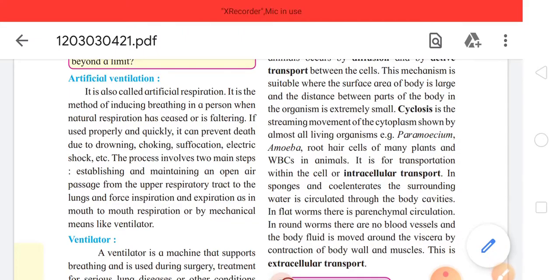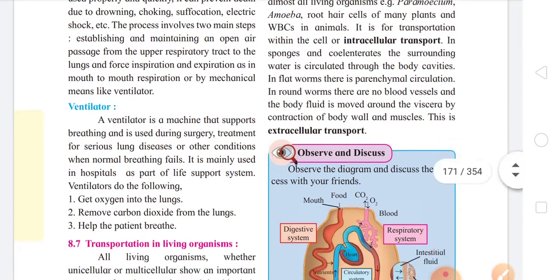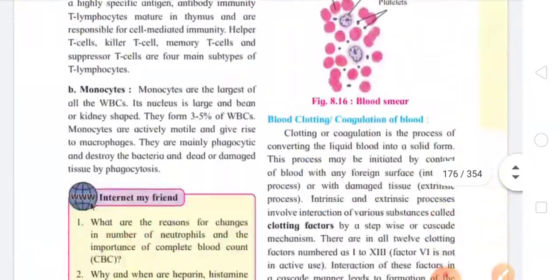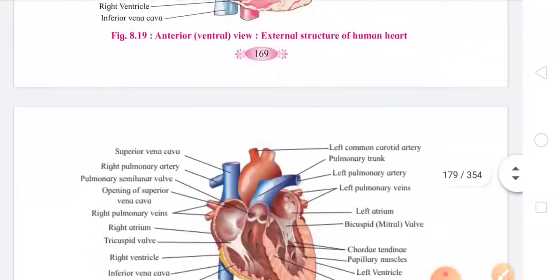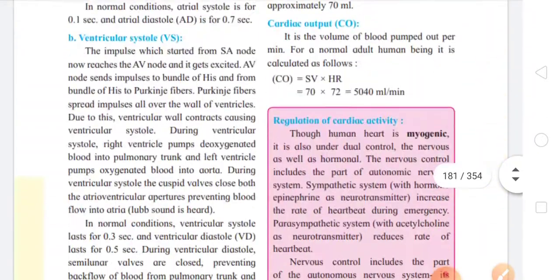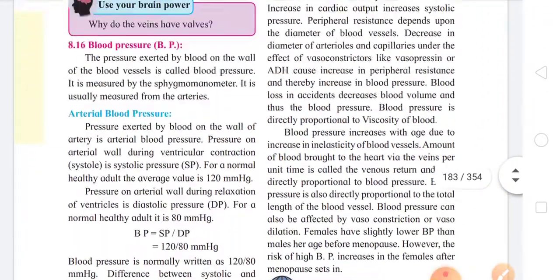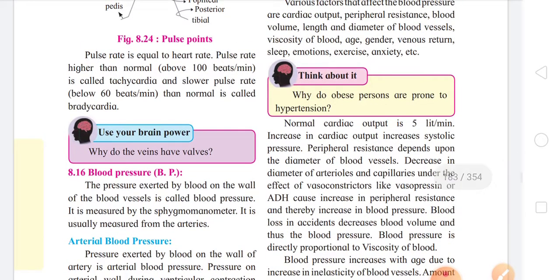Now students, please come to page number 174. On page number 174, again you can see a subtopic, 8.16, that is blood pressure, BP. Now again in this subtopic, certain parts of this subtopic are deleted.